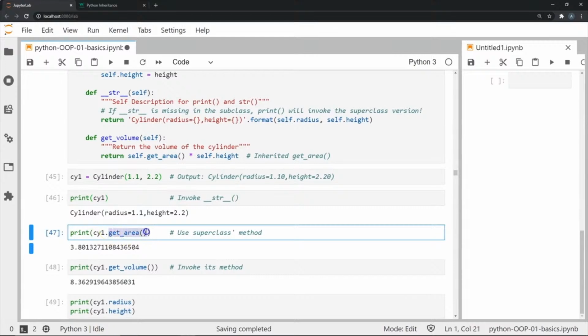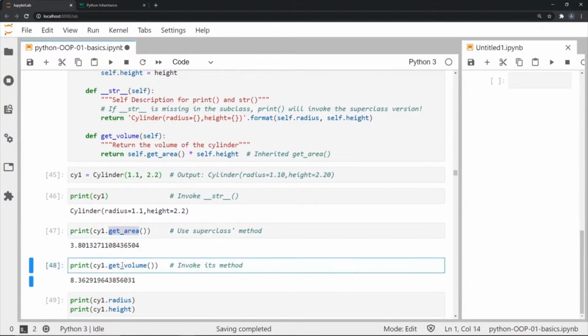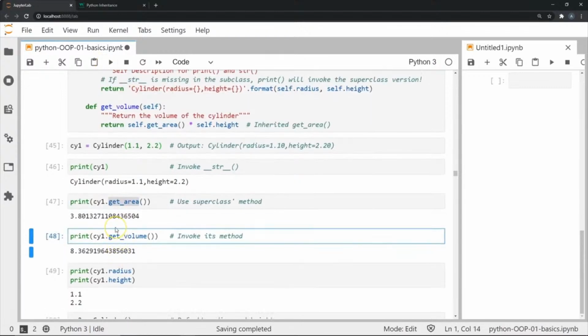It's important to note getArea was not explicitly defined in the cylinder subclass, but it's a method that is part of the circle superclass. We can actually access methods that are part of the superclass just like any other method. If we use .getArea, you can see that we get a value for the area of the cylinder. This area is the area of the circle face of the cylinder, the top or the bottom. Now let's invoke the subclass-specific method, getVolume, in a similar manner. As you can see, just by invoking this method, we get the volume as well.